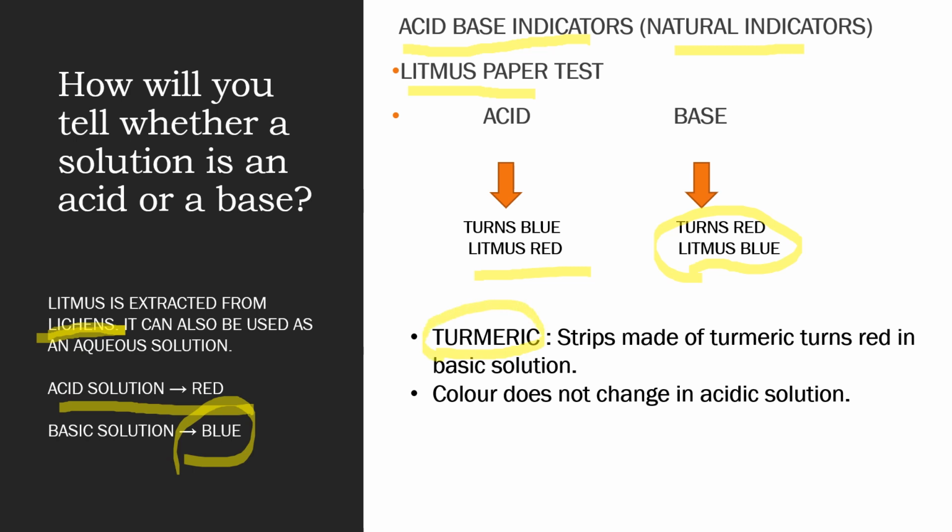Turmeric is used as an indicator in the form of strips. Paper strips are made of turmeric, dried, and then used as an indicator. When we add one or two drops of base to a turmeric strip, it turns red in color, and with an acidic solution there is no change in color.